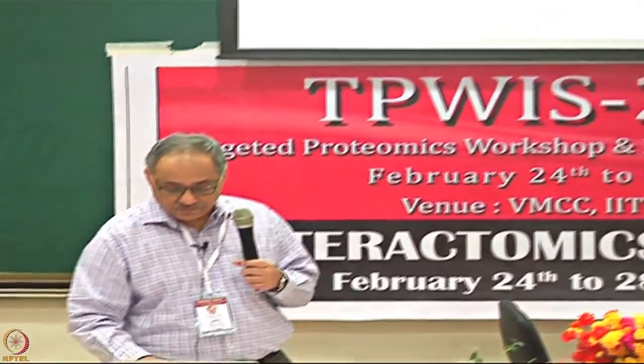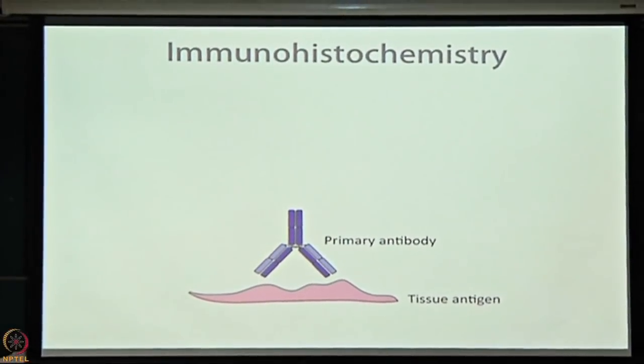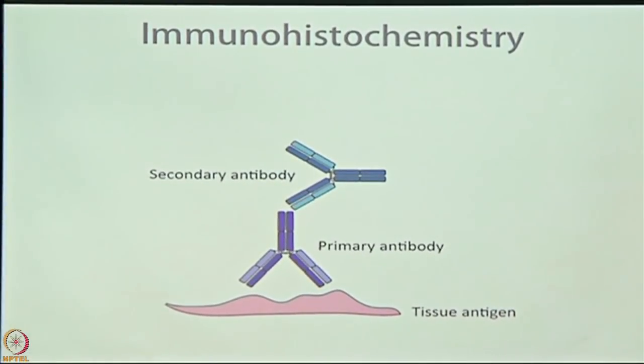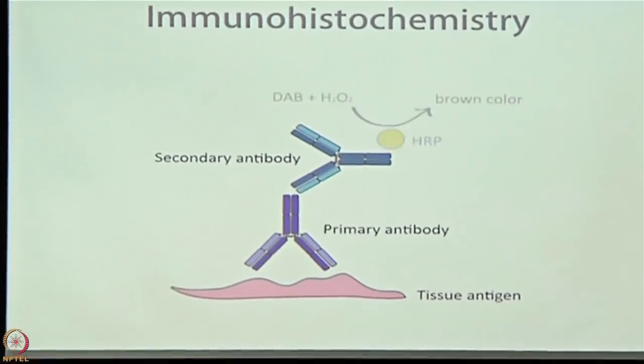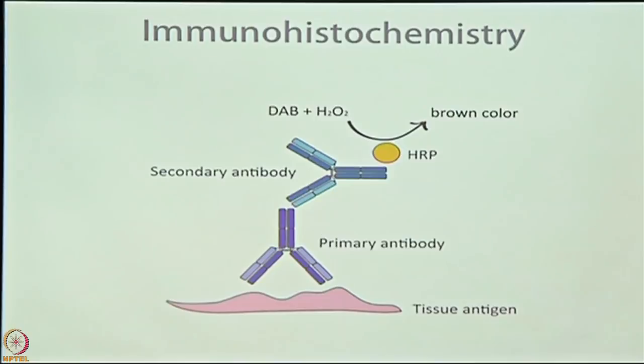You have this antigen which is in the tissue, which we can't see normally. You apply a primary antibody which goes and binds to the tissue. Then you apply a secondary antibody which detects actually the primary antibody. And finally, you add a coloring agent which usually gives you a brown color. And when you see that, you infer that the antigen is actually present. So everything depends on your skyscraper of immunohistochemistry standing up correctly.